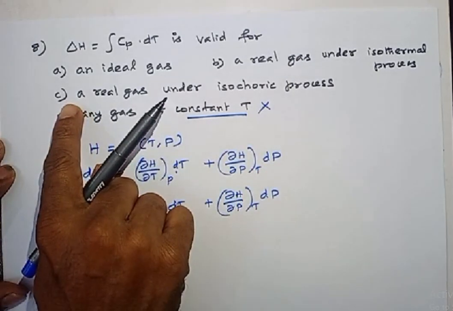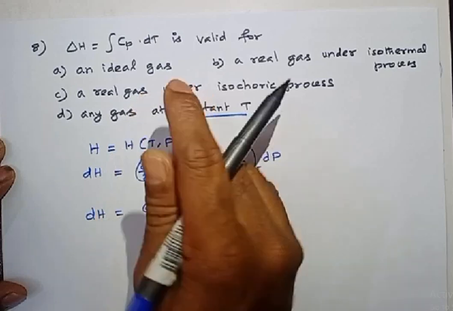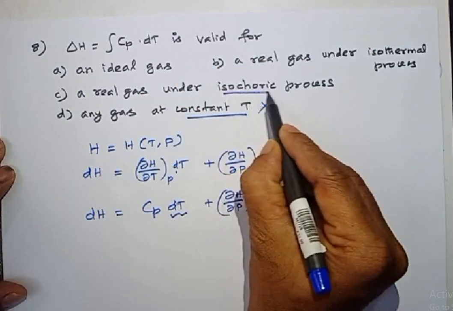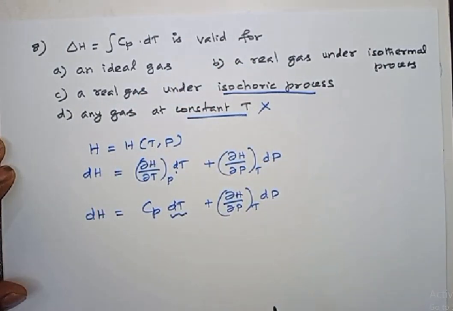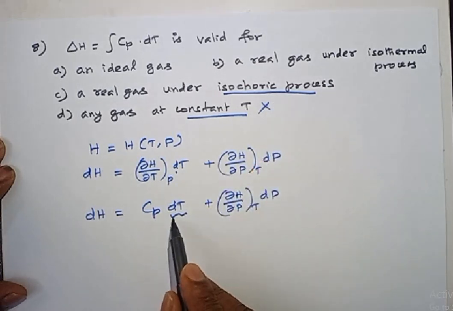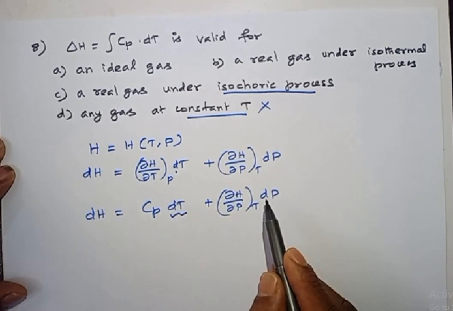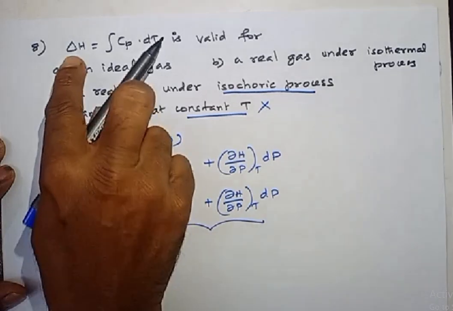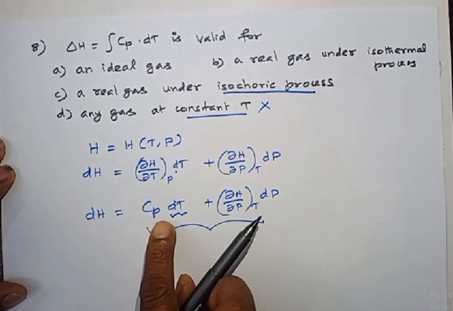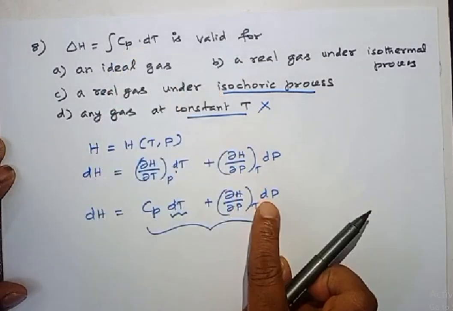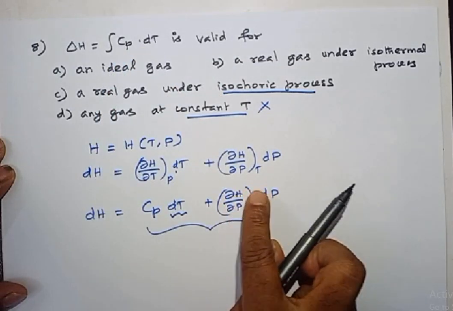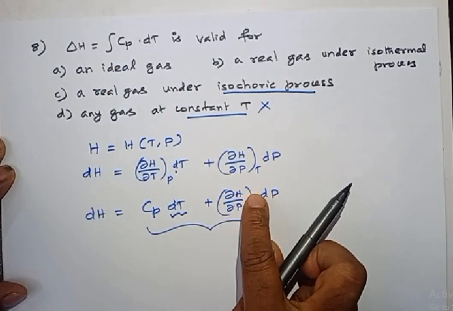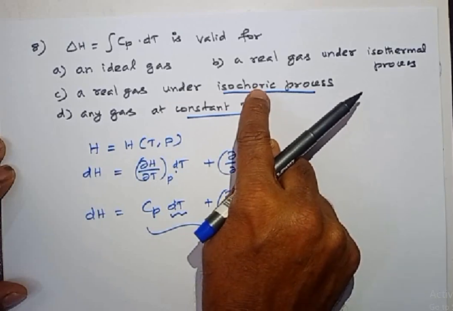Now let me go to option C, a real gas under isochoric process. Isochoric means volume should be constant. If volume is constant, then dT is not 0, dP is not 0. Therefore, both terms will be there in delta H. But in the given expression, I have only Cp dT. This term is not there. This term never becomes 0 because we are keeping volume constant.